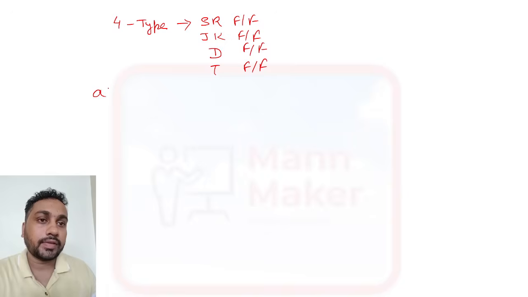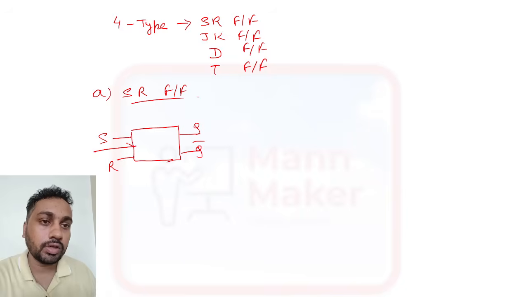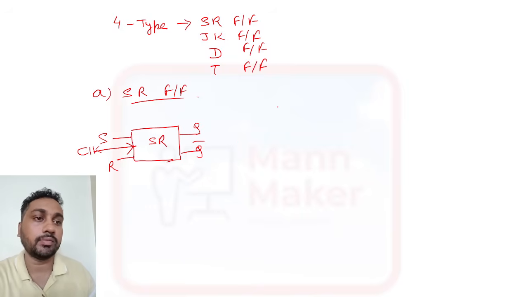First we'll see SR flip flop. SR means what? Set and reset. So if you see the block diagram of SR flip flop, your block diagram will be like this. It will be S and R. This is S, this is R, and the outputs will be your Q and Q bar. It uses one clock signal, so this is your clock. This is the block diagram of the SR flip flop.